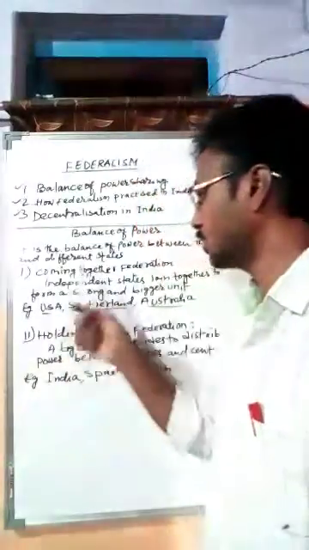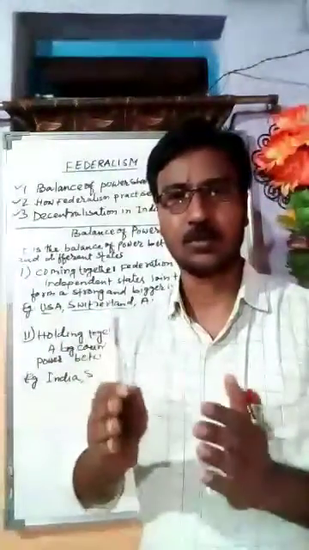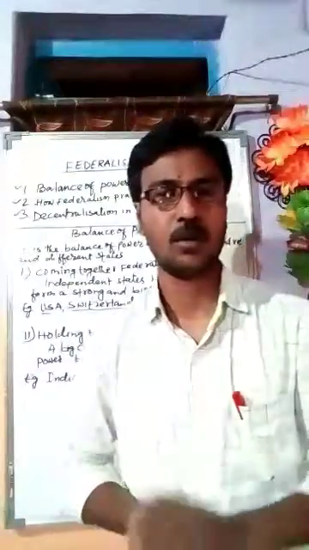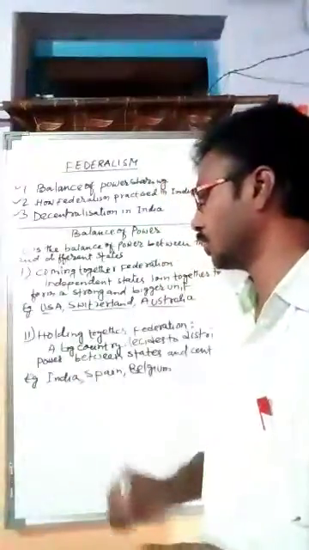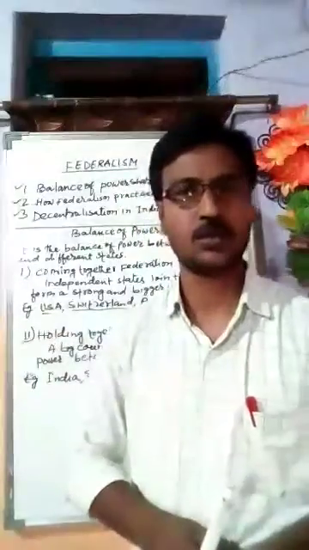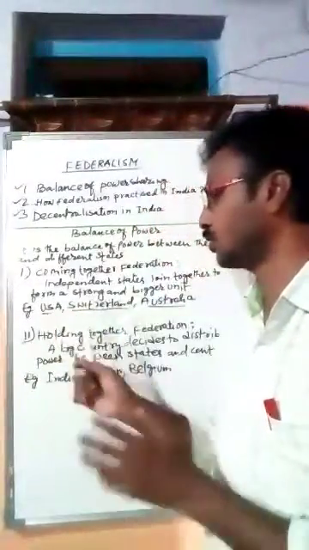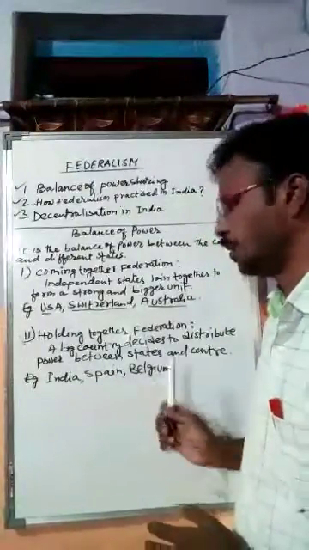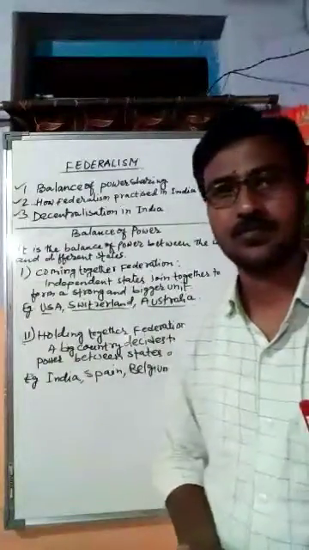We see that in coming together federation, the power is tilted toward the states, meaning states hold more power and all the states hold equal power. But in holding together federation, the center holds more power than the states. So these are the two types of balance of power. The examples of holding together federation are India, Spain and Belgium. These are the countries that follow the holding together federation.